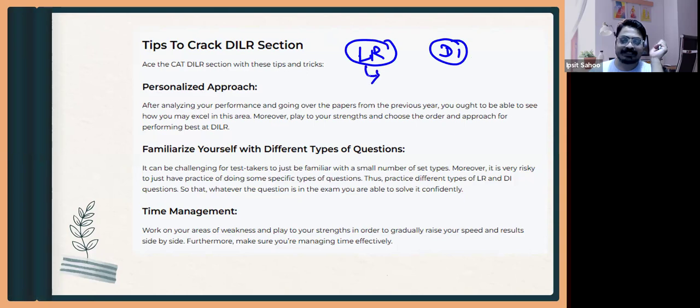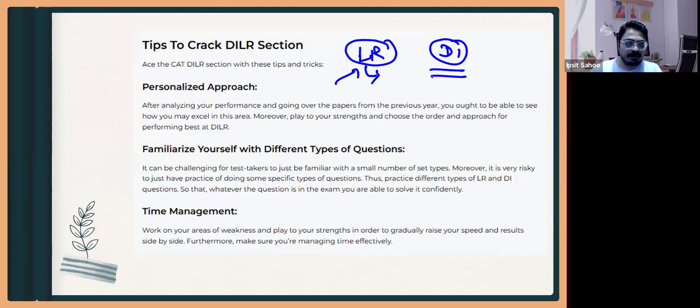He will be focusing on maximizing LR, and at the same time, if he or she is weak in DI, he will also try to strengthen DI. It should not be that my LR is going well so I am leaving LR. You should also focus on strengthening your skills, and at the same time, what you are not good at, you should focus on practicing that as well.